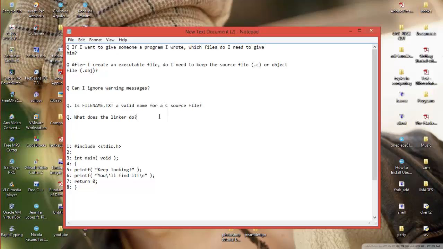I mean, the library files will be linked to that object file and it will be turned into an executable file. That linking process will be done by a linker. And if the linking process isn't done, it won't be done because if you give a different library file, like we are giving standard input output, that is stdio.h, right? If you give stdko.h instead, it's not there, so it won't link, so it will show an error that it doesn't exist in the library. So be careful with it.